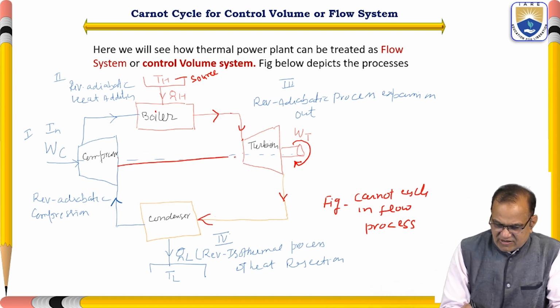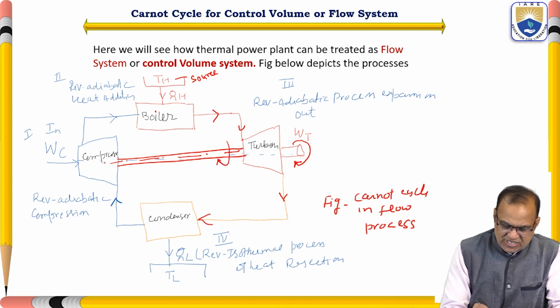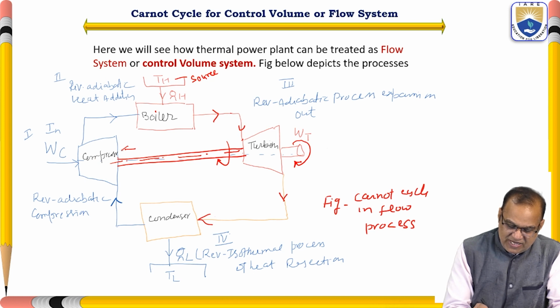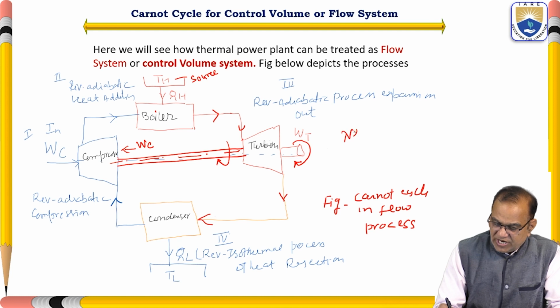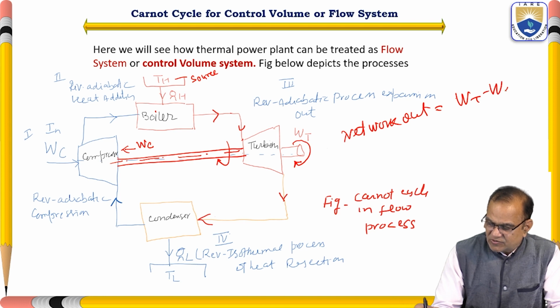This is connected here to the compressor by the shaft, so it is also rotating. The work given here is called WC. This is the WT. So net work out is equal to WT minus WC.